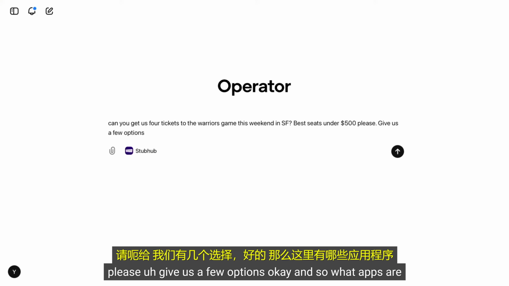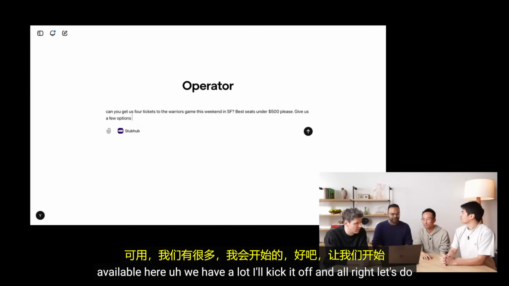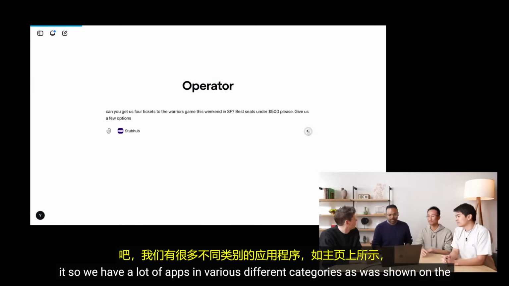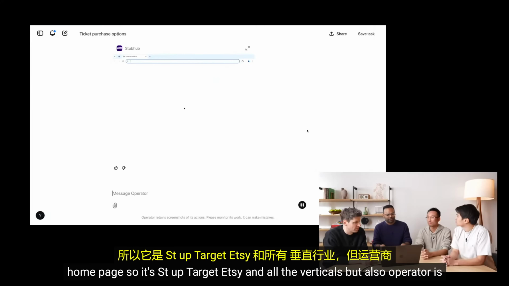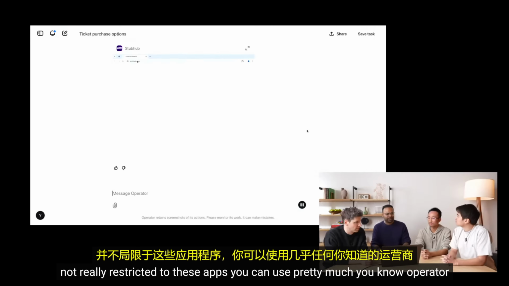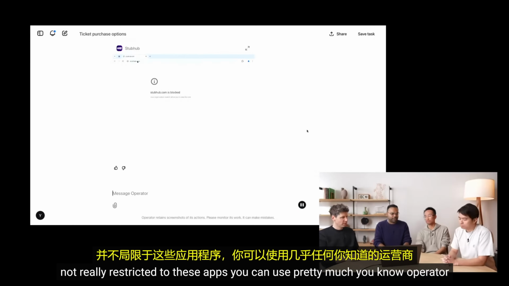OK. And so what apps are available here? We have a lot of apps. I'll kick it off. And all right, let's do it. So we have a lot of apps in various different categories, as was shown on the homepage. So it's StubHub, Target, Etsy, and all the verticals. But also, Operator is not really restricted to these apps. You can use pretty much Operator with any website.